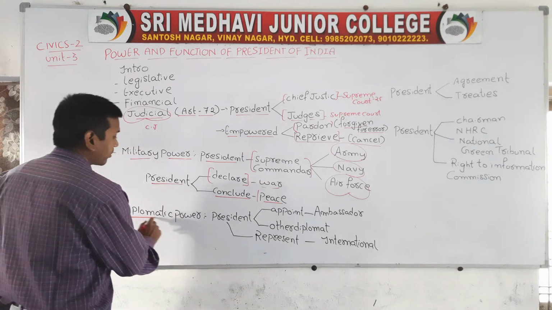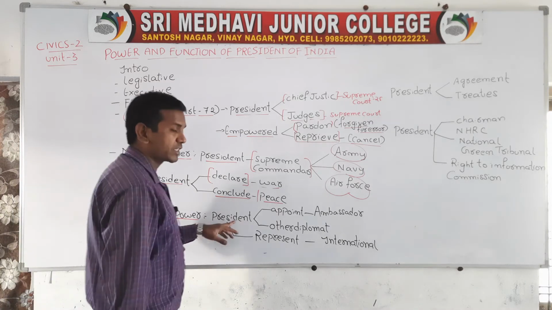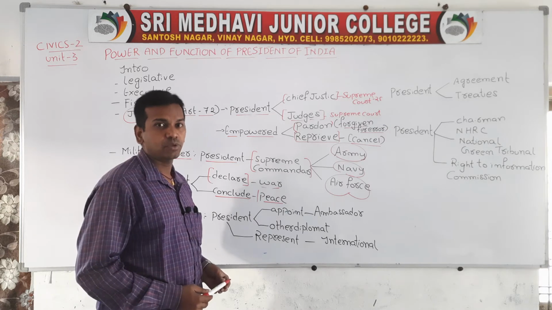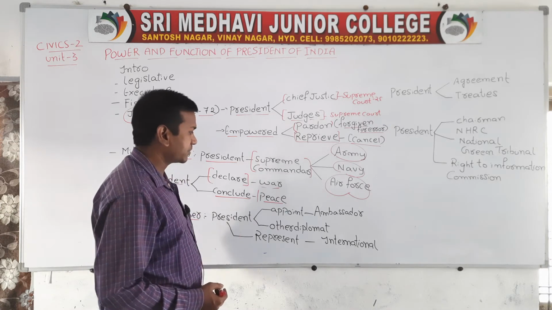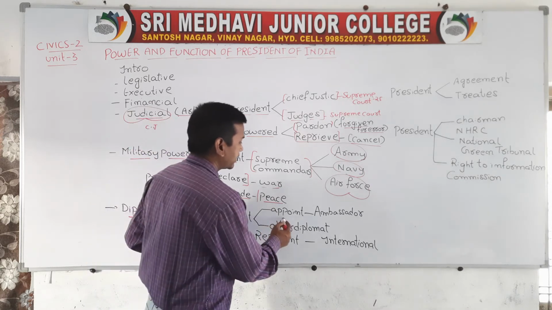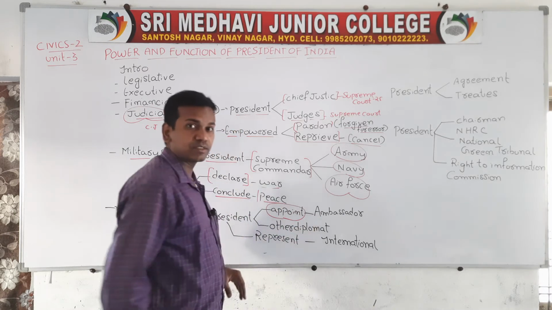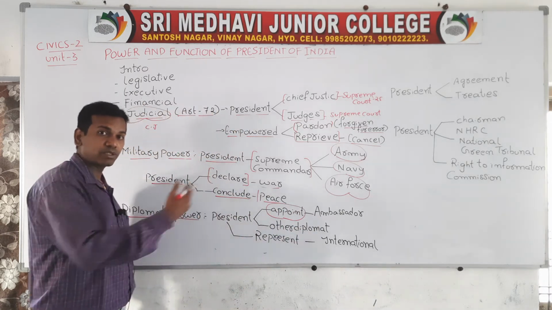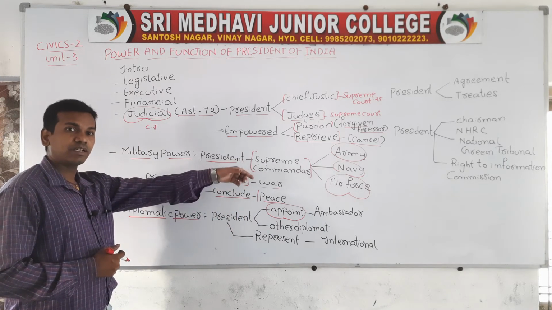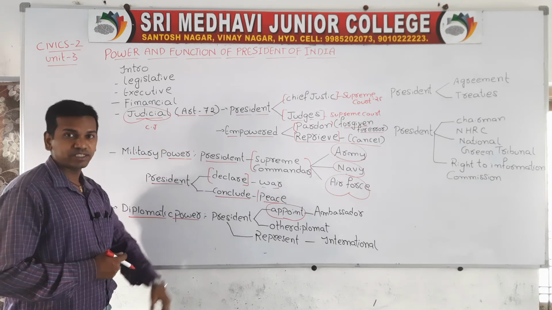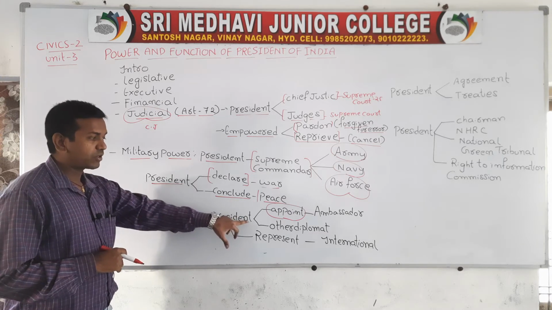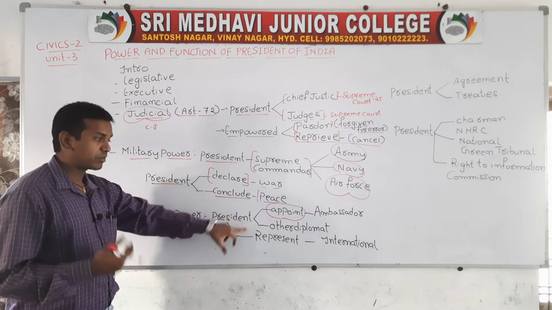Now we come to the point of diplomatic power, the power regarding diplomats and officers. Here the president has diplomatic power because he appoints the various ambassadors to foreign countries. These diplomats play a very important role in foreign countries. The president will appoint an ambassador who plays an important role in maintaining good relations. We need proper diplomats, so diplomats are appointed by the president. He will appoint other diplomats also.